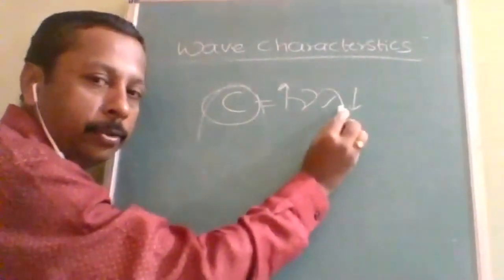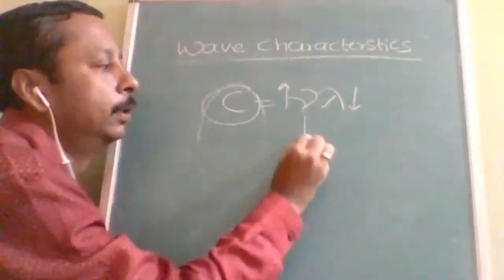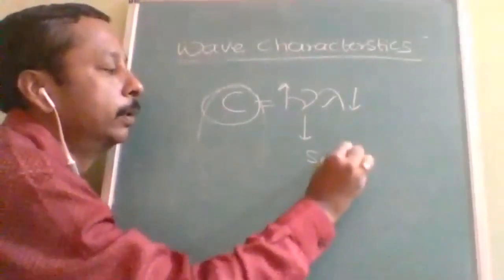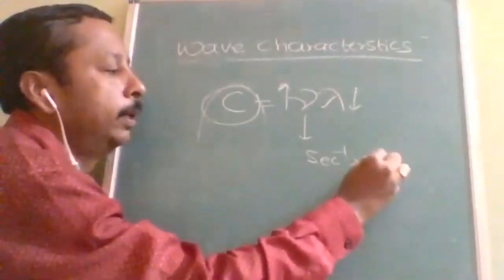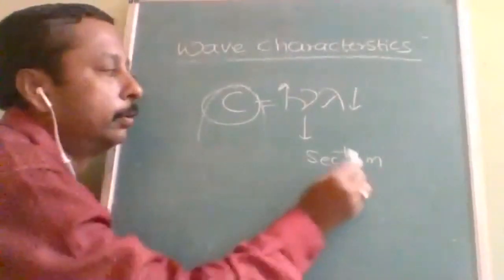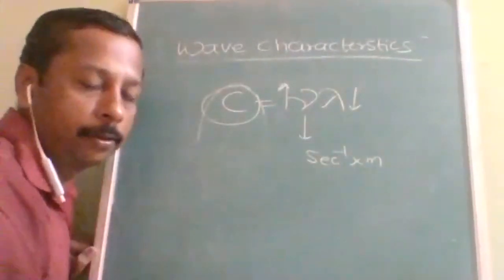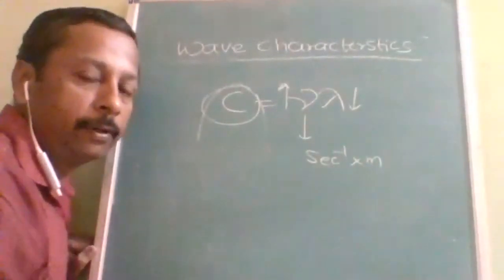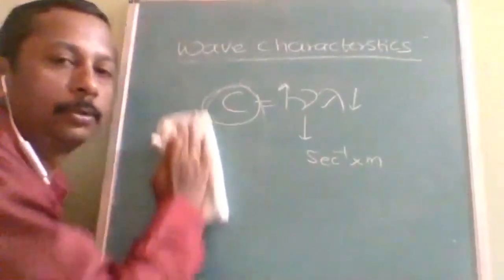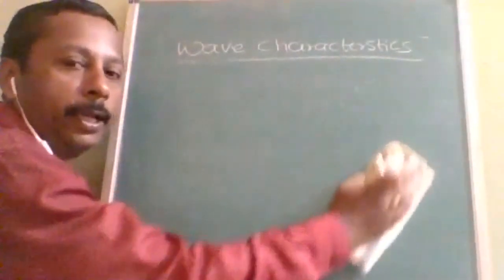See here, its unit is second inverse, into its unit, meter, let us take. So units will be meter per second. So whether the given formula is correct or not, this is also called as units and dimension.